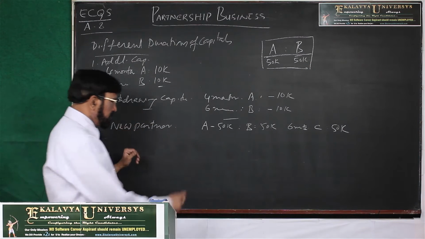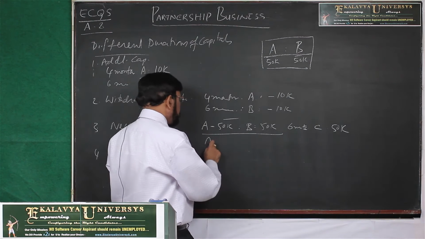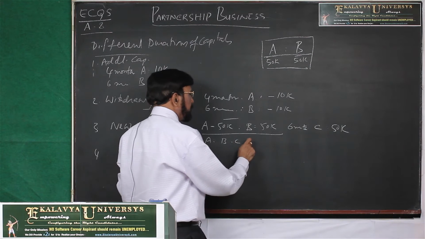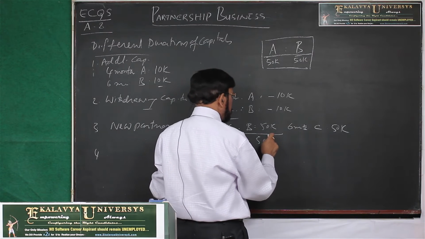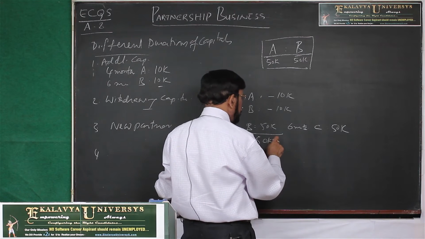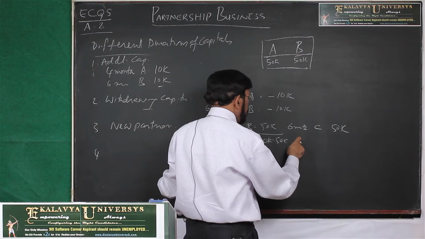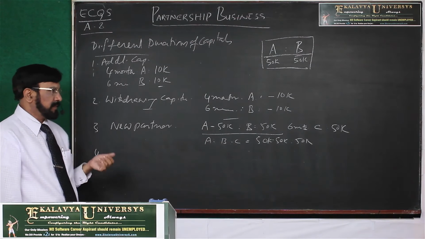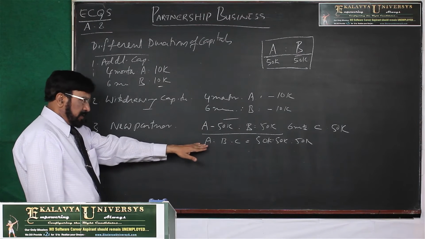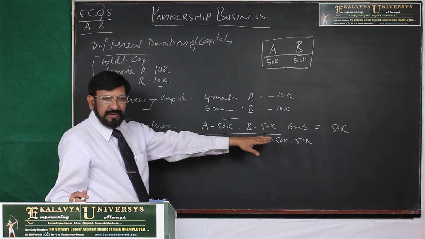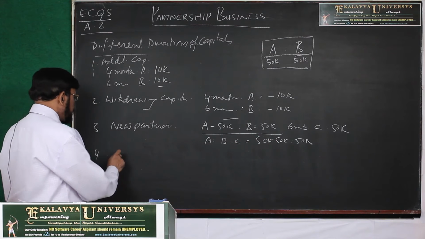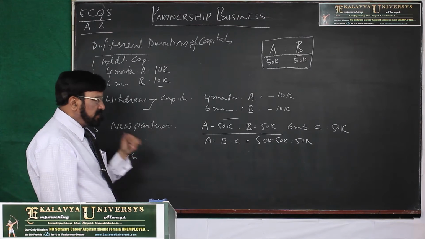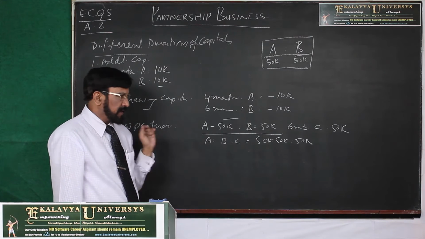Fourth case, now let us take this one. Now, who are the partners? A, B and C with the capitals 50,000 each, 50k, 50k, 50k. Now, let us consider the fourth case. In the beginning of the year, the position is like this. After 6 months, C retired with his capital.